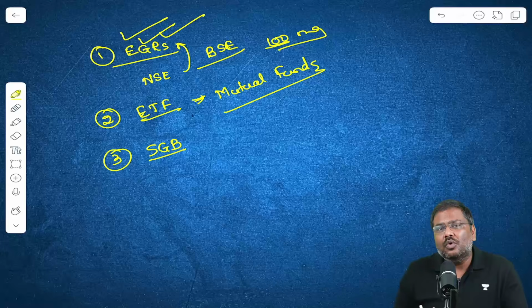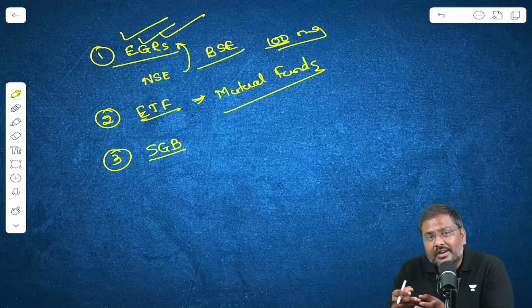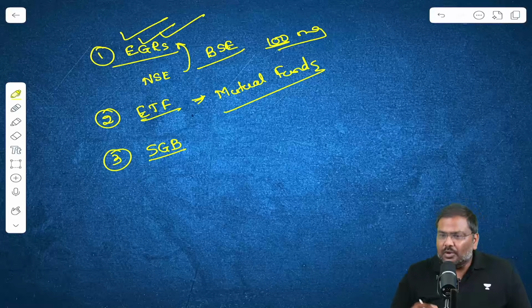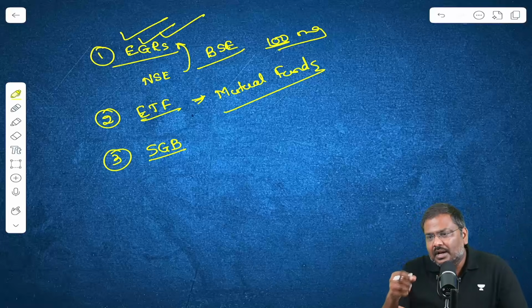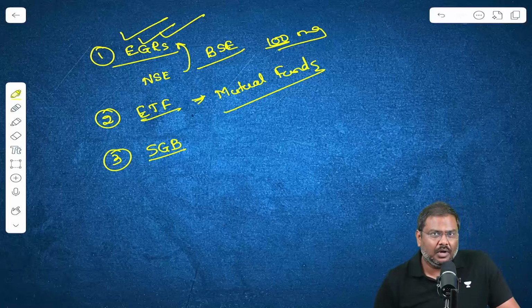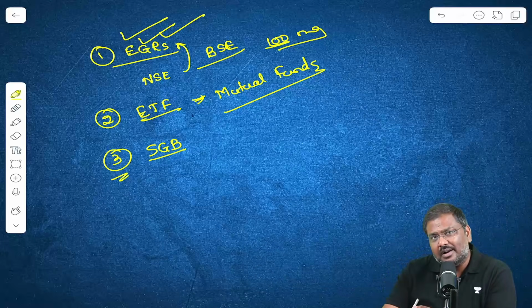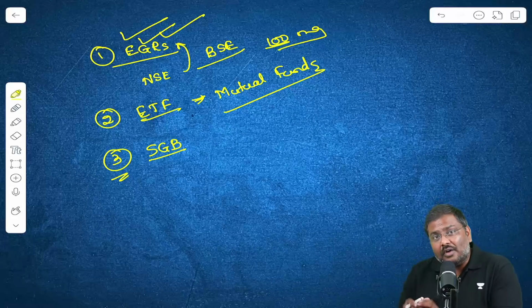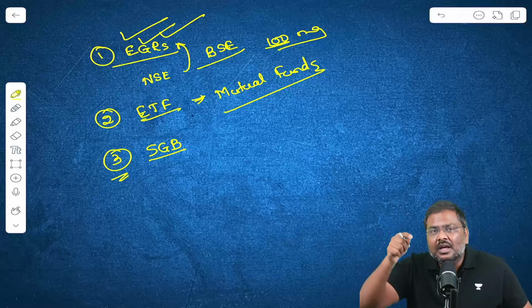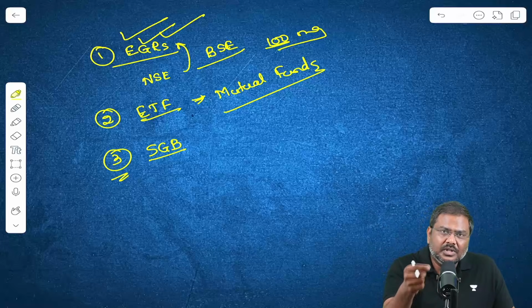The basic idea was that these bonds will represent the physical gold prices in the market, and you are allowed to trade after a certain time period. You are also allowed to trade and redeem these sovereign gold bonds. So this was one of the investment opportunities available earlier, but the government of India, after realizing that the gold prices have been increasing very fast, has not issued sovereign gold bonds for the last couple of years.